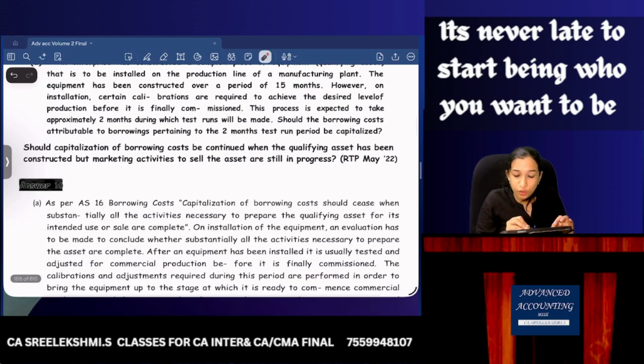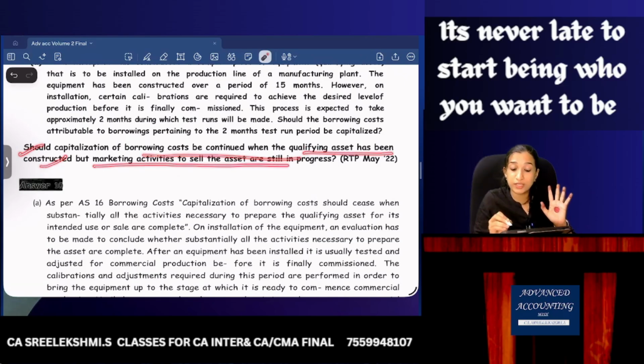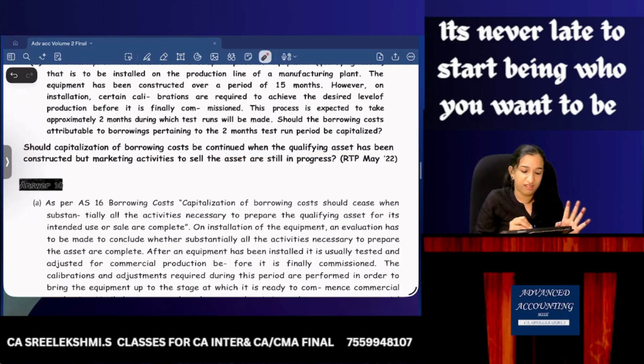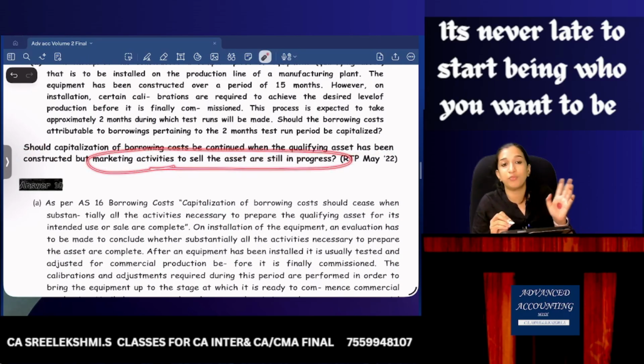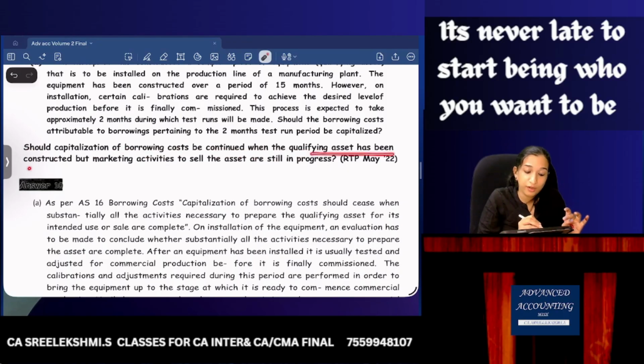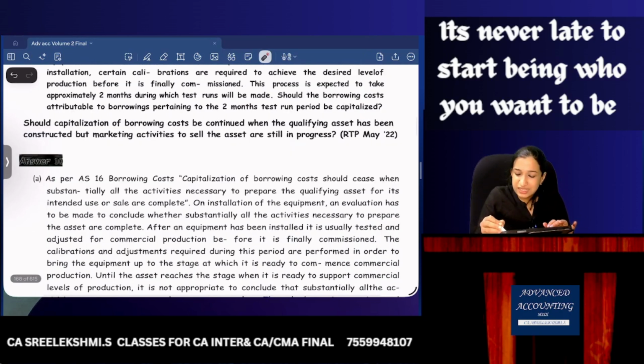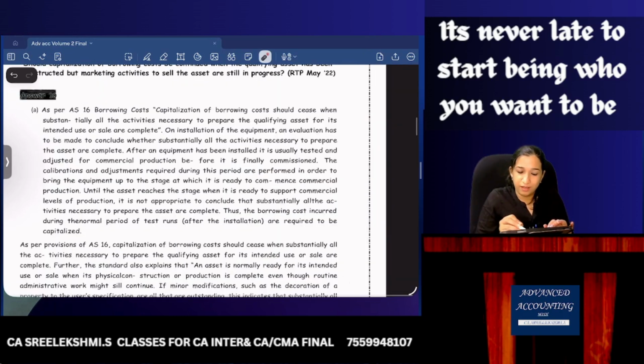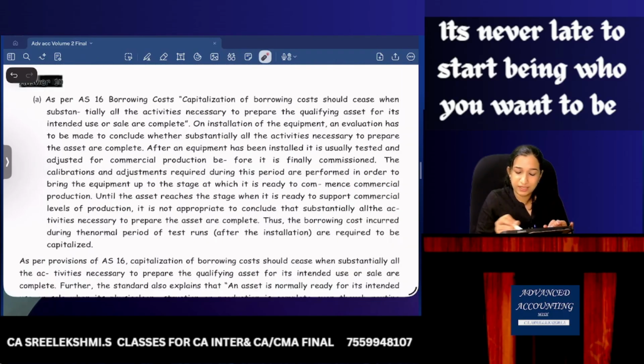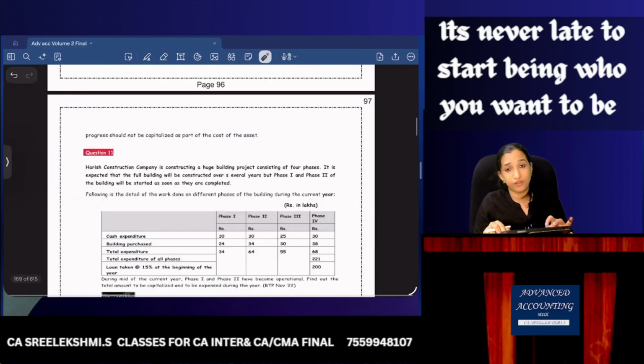Should capitalization of borrowing cost be continued when the qualifying asset has been constructed, but marketing activities to sell the asset are in progress? That period's interest will be charged to P&L. The asset is constructed and ready to use. Capitalization should cease once the asset is constructed and ready to use. Marketing activities to sell the asset are in progress, it cannot be capitalized. So the cessation provisions are written: substantially all activities are complete. Same thing, you can read. We have already done this.